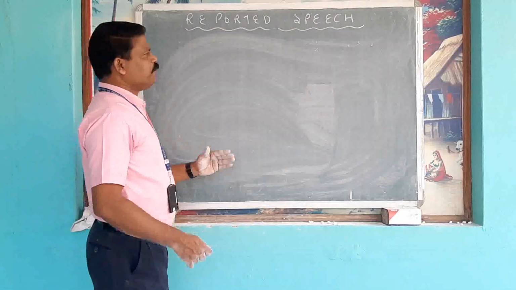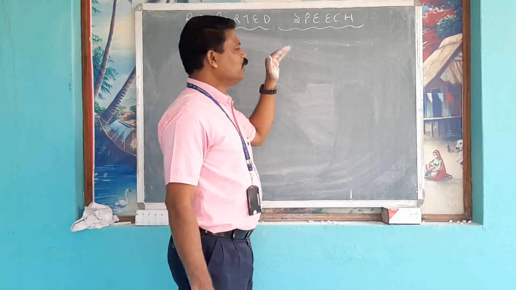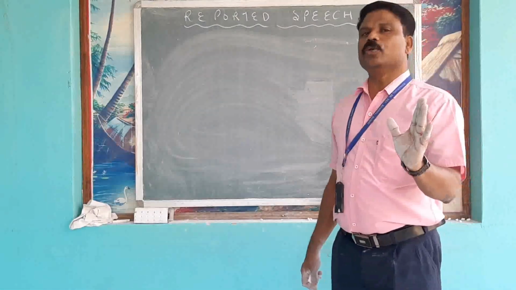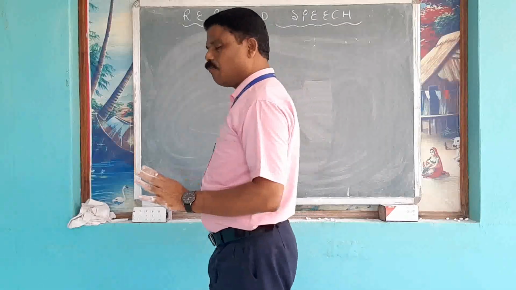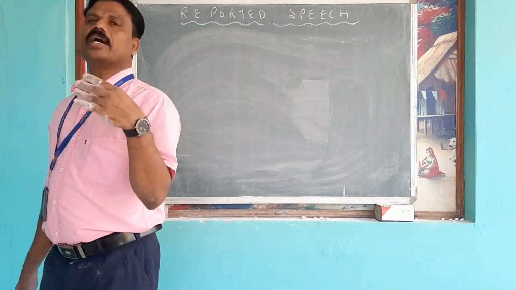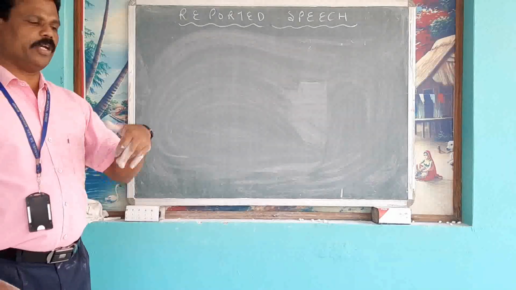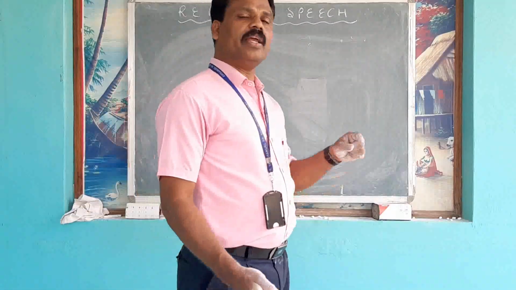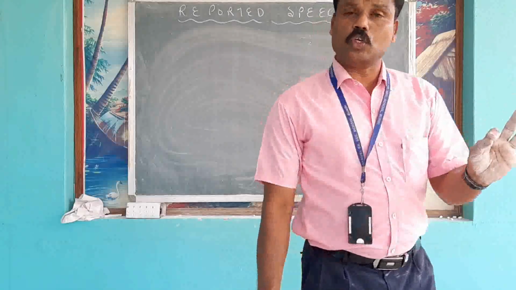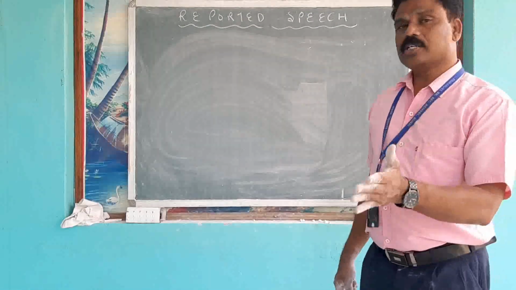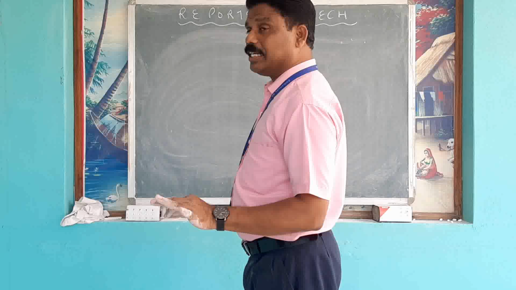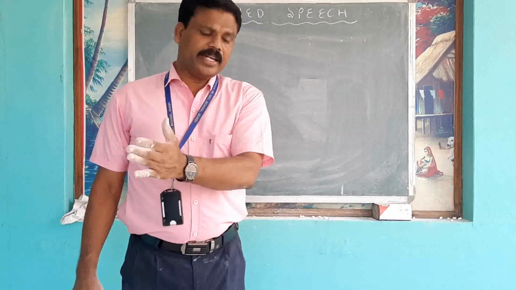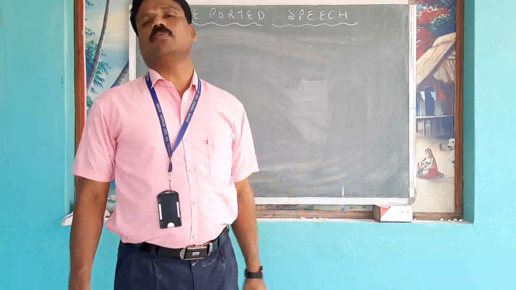So we notice how the words are changed. Is will be changed into was, are and were into had been, am into was, has and have into had, will into would, shall into would or should, can into could, may into might, must into had to, do or does into did, and did into had plus third form.